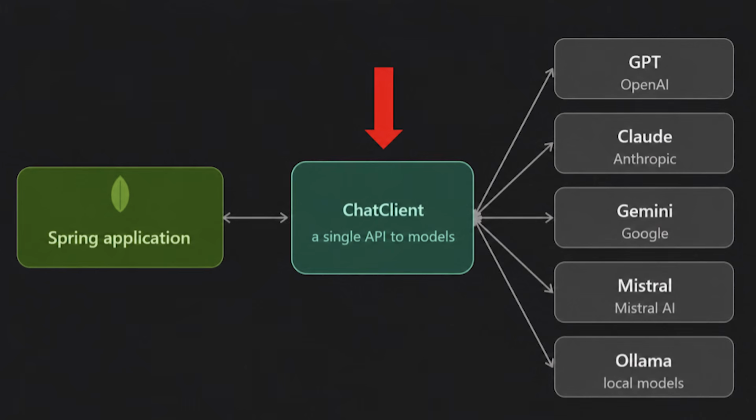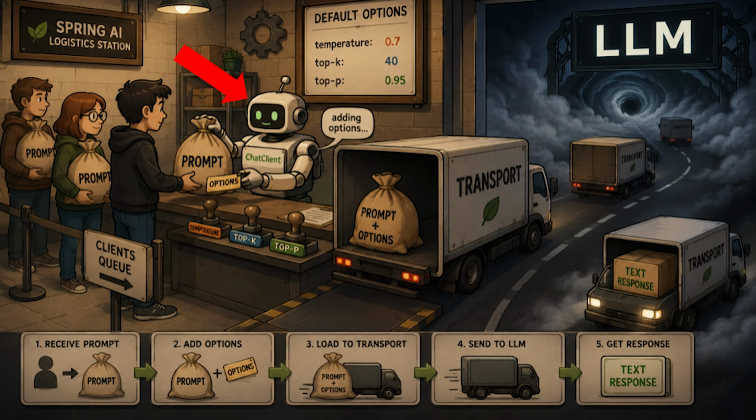So, the hero of today's episode is ChatClient. This bean is our gateway to speaking with almost any model, including the local ones. ChatClient, where our beautiful deterministic code ends and begins the mystical chaos of the LLM. We pass our prompt to the ChatClient, it adds certain settings to it, and then sends the request to the LLM through a transport layer, HTTP in our case.